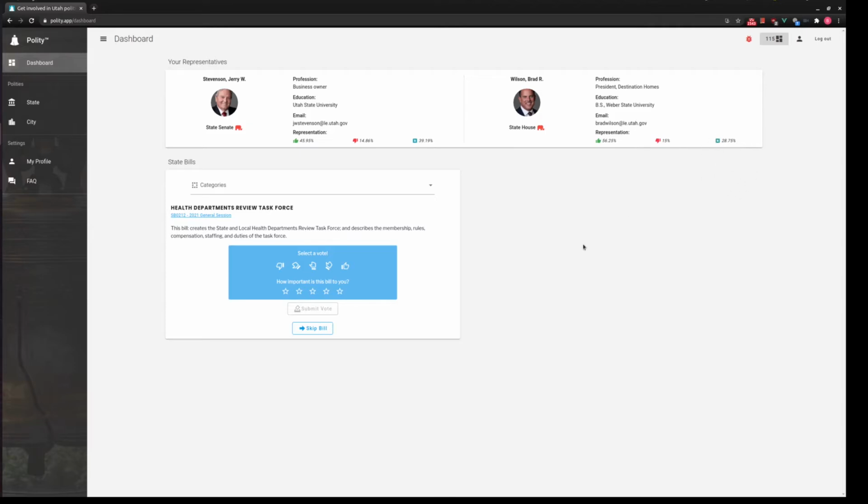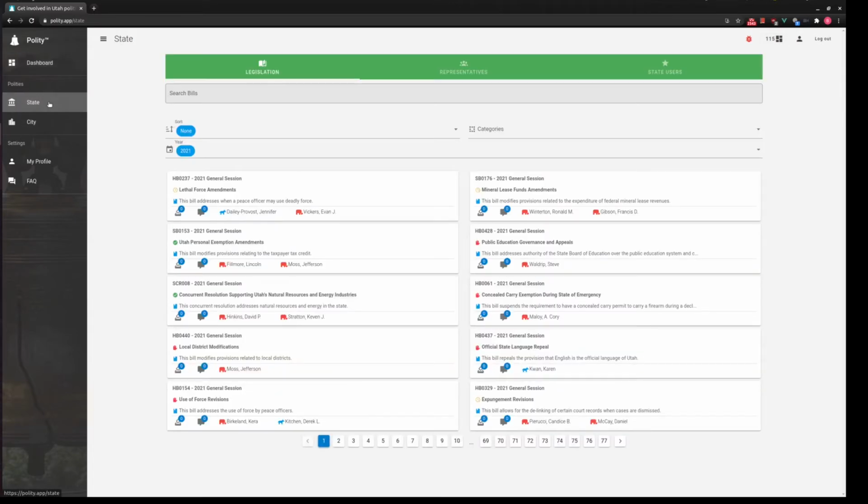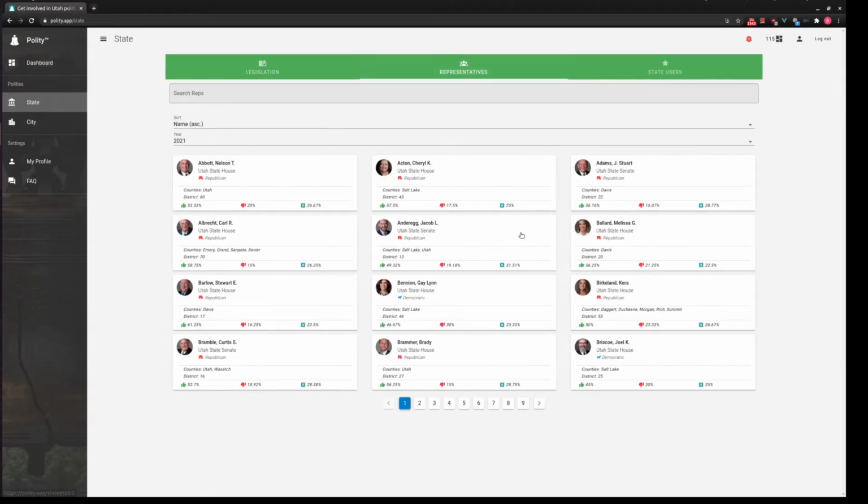One thing on the neutral is that it's either I voted neutral on a piece of legislation, kind of like this right here, or that person was either absent or they abstained from voting on it. I can also go back here to the state. I can look at all the representatives, and I can see how much I agree or how well I'm represented, essentially, by the different legislators.